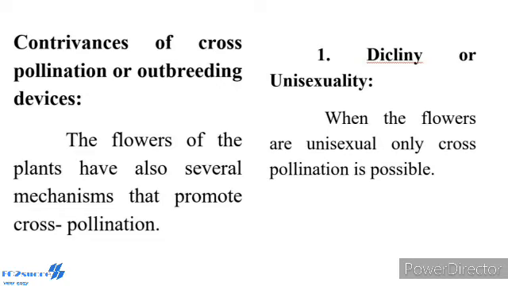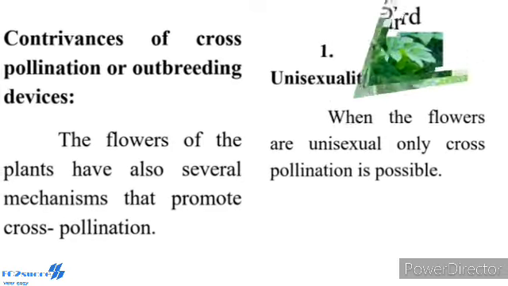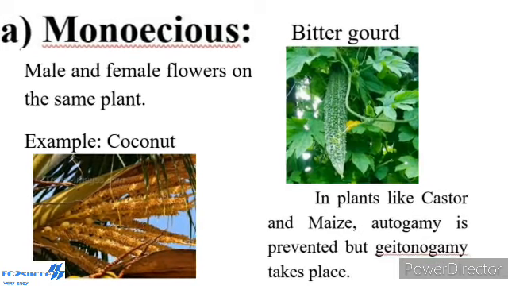The flowers of the plant have several mechanisms that promote cross-pollination, which are also called contrivances of cross-pollination or outbreeding devices. It includes several types. Number one, dicliny or unisexuality. When the flowers are unisexual, only cross-pollination is possible. There are two types, monoecious and dioecious. Monoecious means male and female flowers on the same plant.